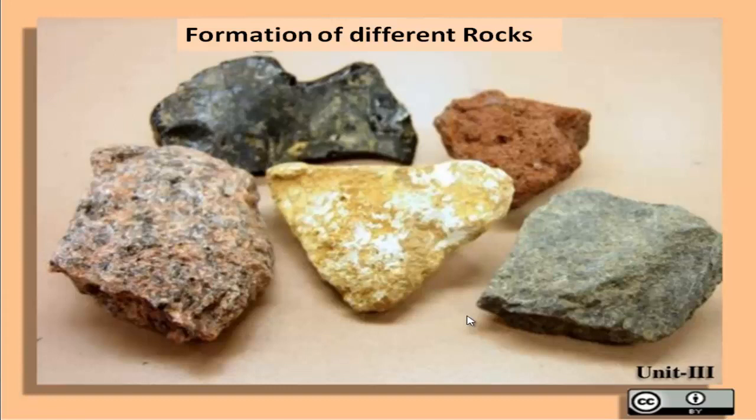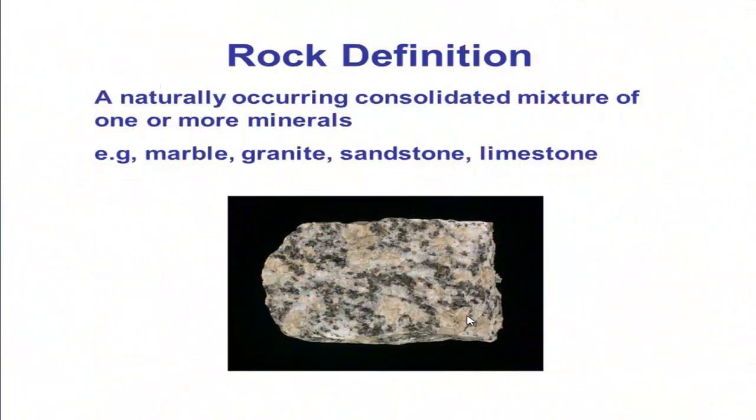But at first you have to know what a rock is. Actually, rock is a naturally occurring solid mixture of one or more minerals. For example, marble, granite, sandstone, limestone, etc. That means it is a solid substance which contains one or more different minerals.